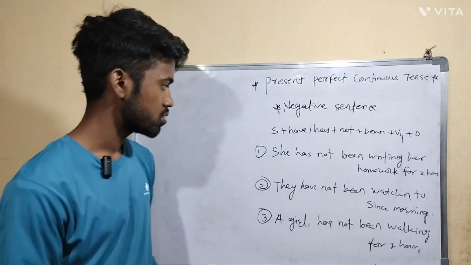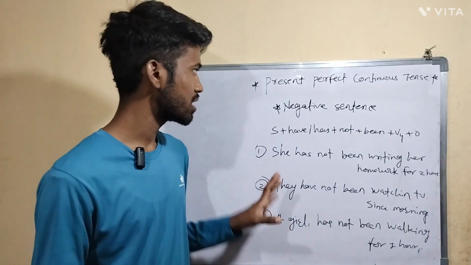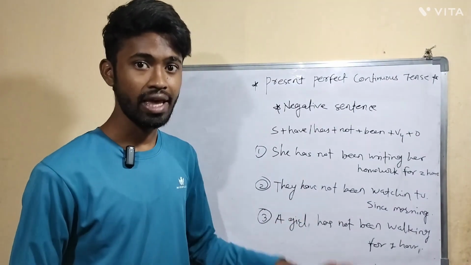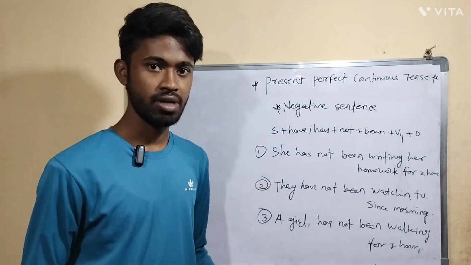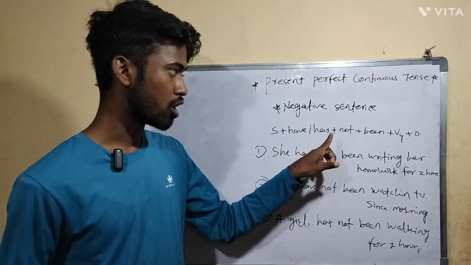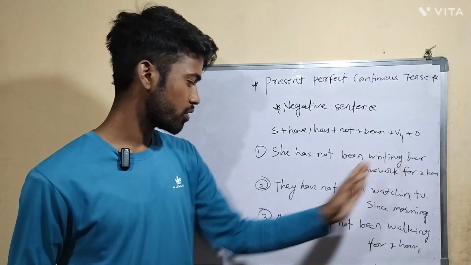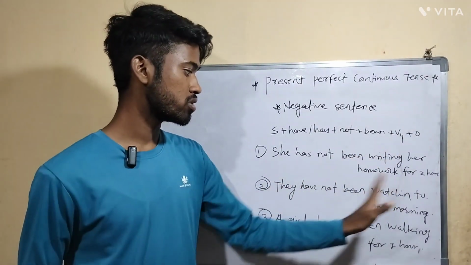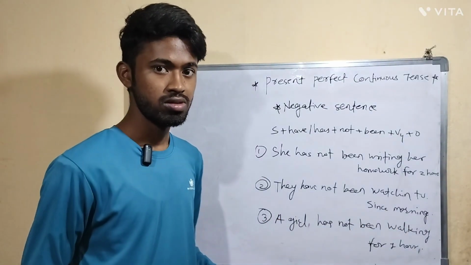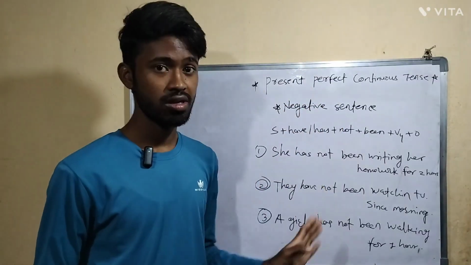So these are a few examples of negative sentences. There is nothing tricky, right? It's very easy and you can easily understand. So I will not extend it to 5 examples. In only 3 examples we will wrap it up because it is easy. We are only adding not here. So what are the examples? She has not been writing her homework for 2 hours. They have not been watching TV since morning. A girl has not been walking for 1 hour. So this is how you can make negative sentences in present perfect continuous tense.